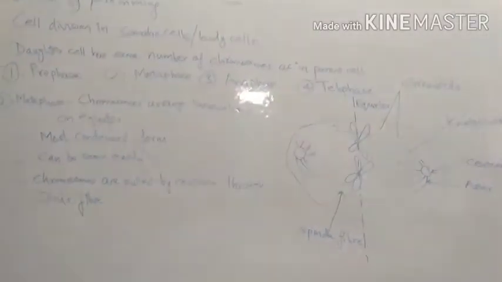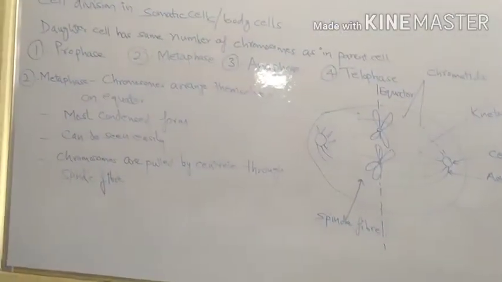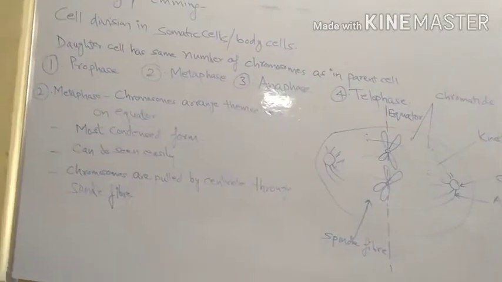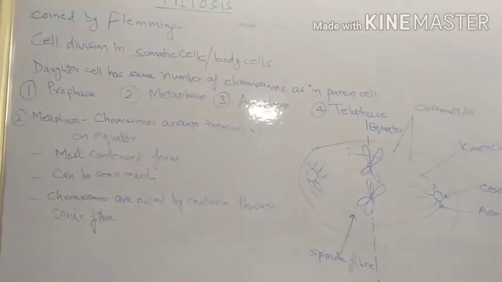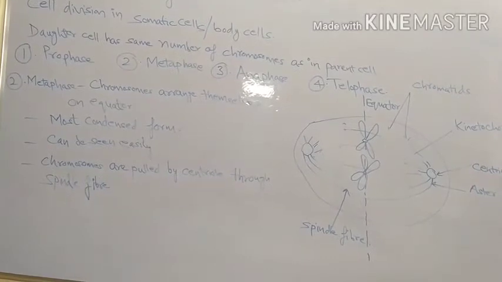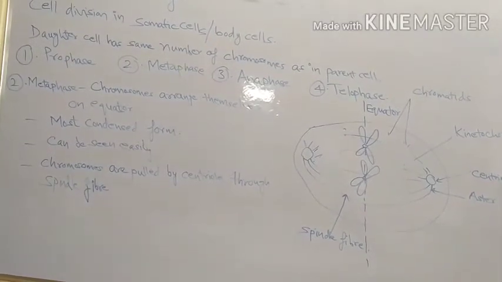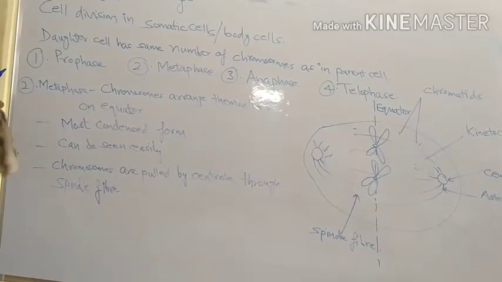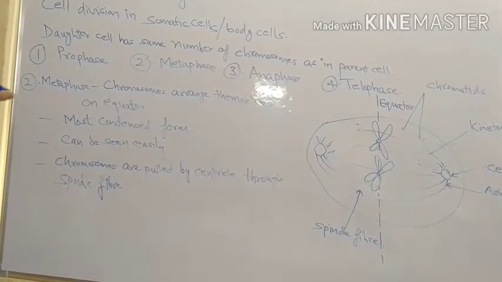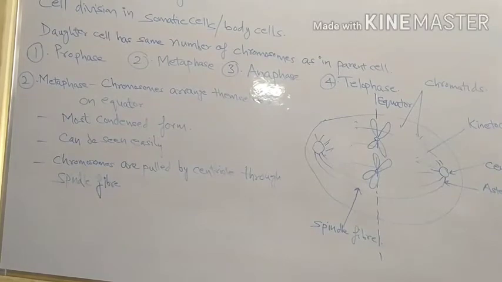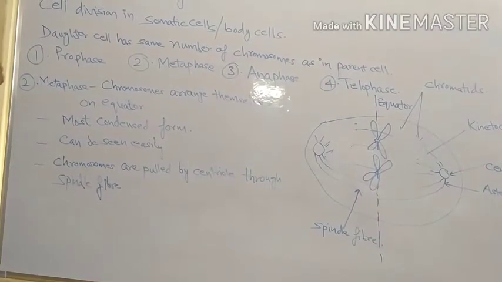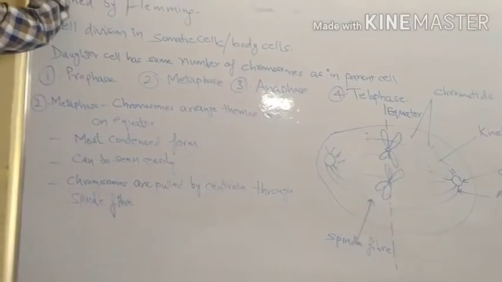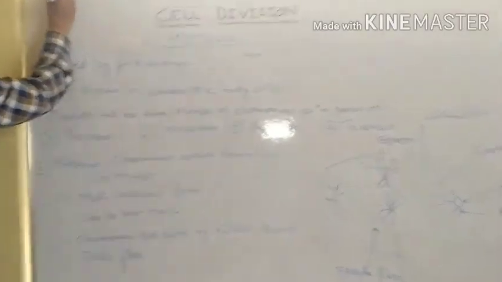See, I have talked about spindle fiber and I have talked about aster. Aster is formed by the centriole and spindle fiber is formed by nuclear material. Now we will discuss the composition of aster and spindle fiber. Firstly, I am going to discuss the composition of aster. What is aster?